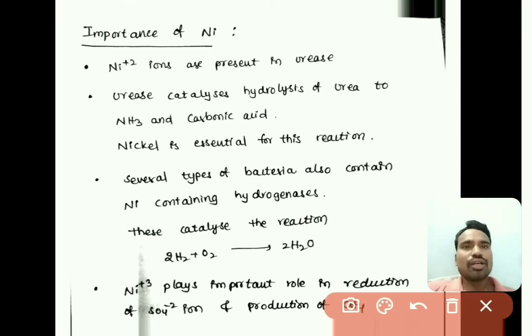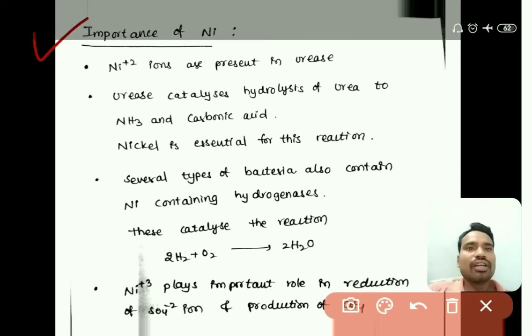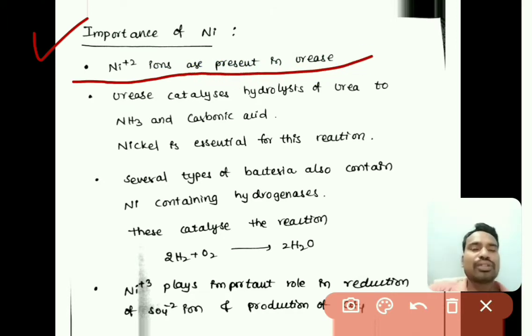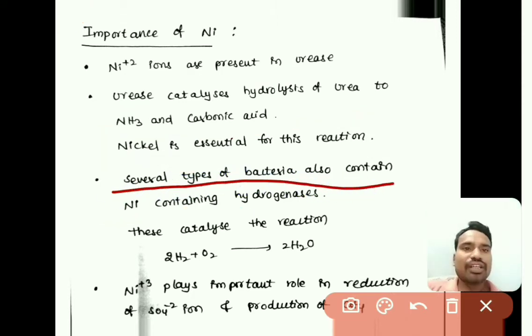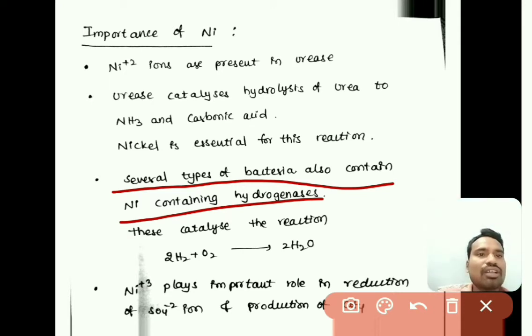The next one is the importance of nickel. Here nickel is present as Ni+2 in the urease enzyme. The urease enzyme is a very important enzyme which hydrolyzes urea to ammonia as well as carbonic acid. For this reaction the nickel +2 ion is a very essential element, right. Several types of bacteria also contain nickel atoms as hydrogenases, which are majorly used for hydrogenation reactions.